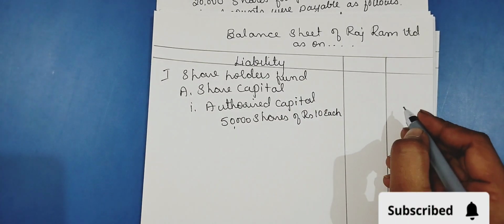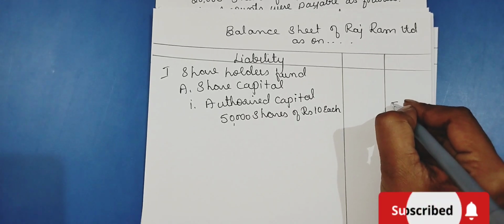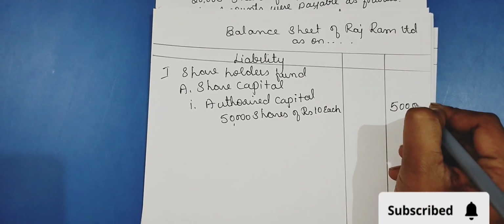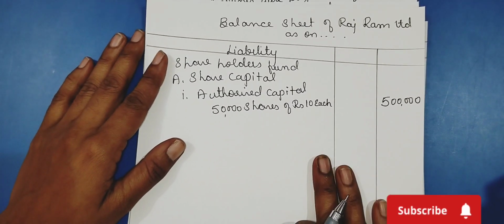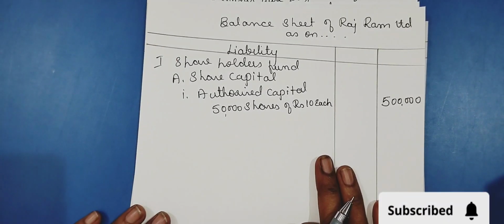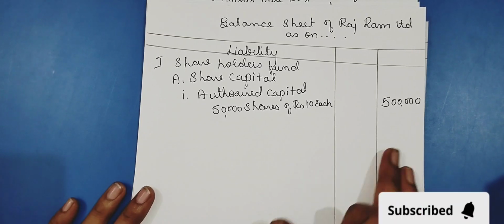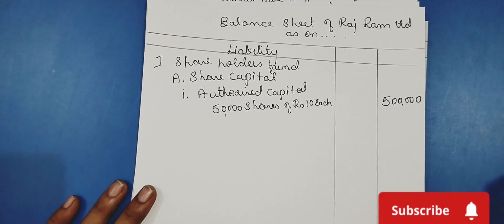This we need to disclose, but we are not considering it for totaling because it is just an authorized capital. It is how much you require in the future to raise funds, and those numbers you mention at the time of registration. That is why it is called authorized capital. It is 5 lakh.